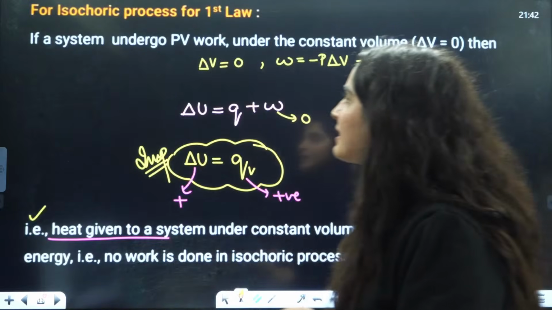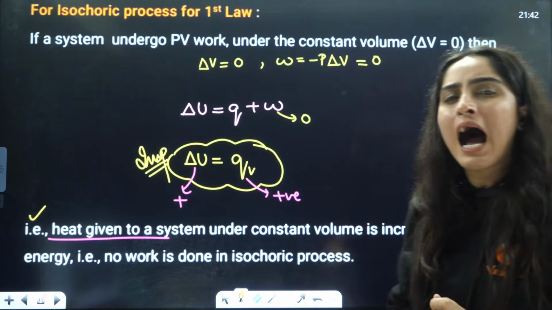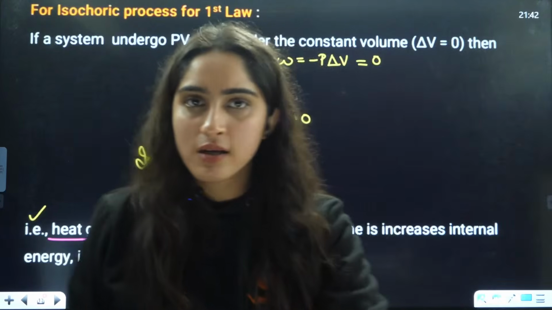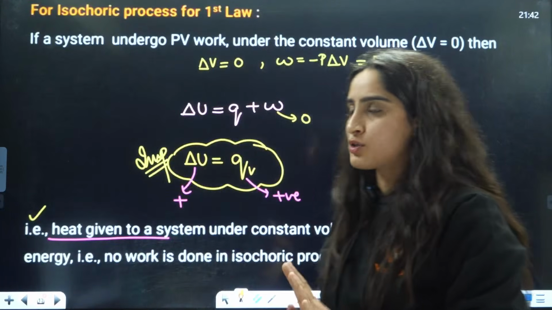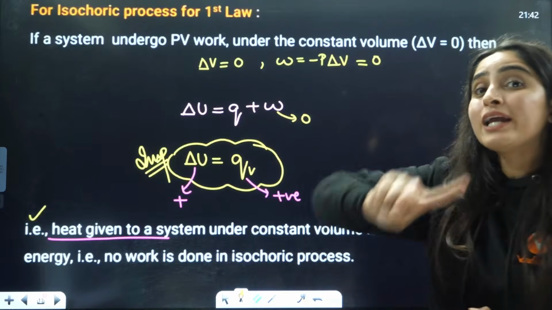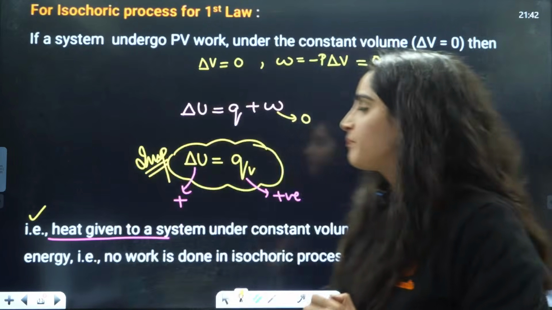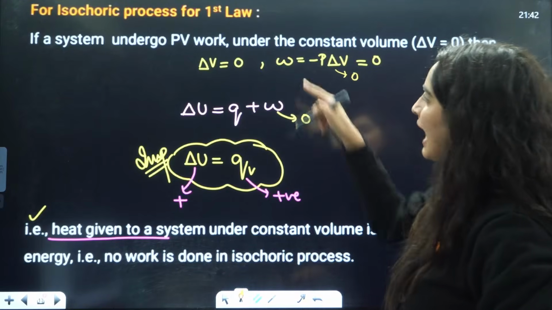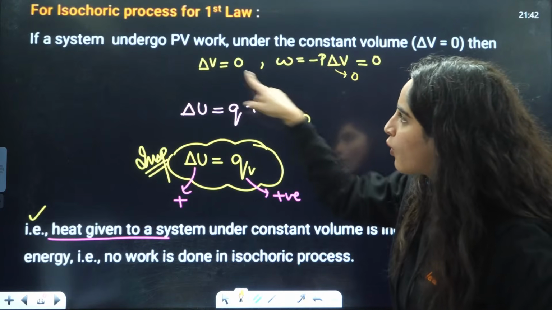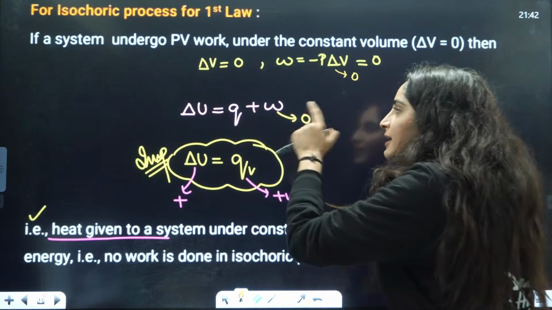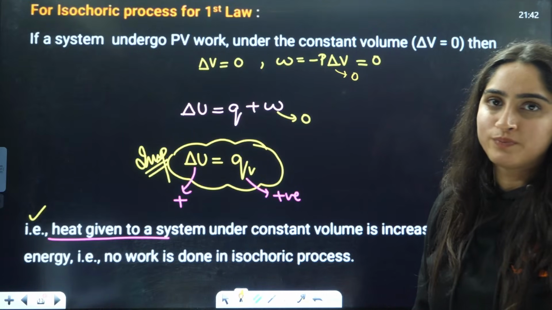Right now, next is isochoric. Now, for isochoric, what will happen? Isochoric means delta V is constant, so delta V is 0. Volume is not changing here. We know work done is equal to minus P delta V. If this is 0, then work done is going to be 0. Let's put work done 0 in this equation. That means delta U is equal to Q.